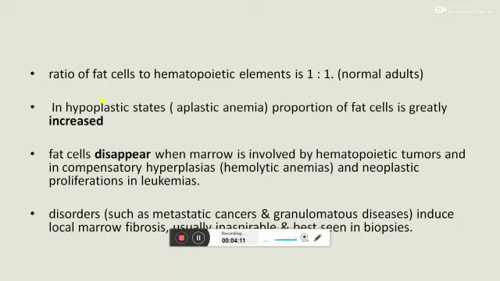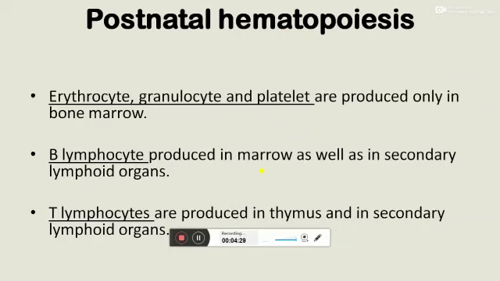In hematopoietic disorders, compensatory hyperplasia, hemolytic anemia, and leukemia, fat cells almost disappear in the marrow and the number of abnormal cells is increased, so the marrow is called hyperplastic.